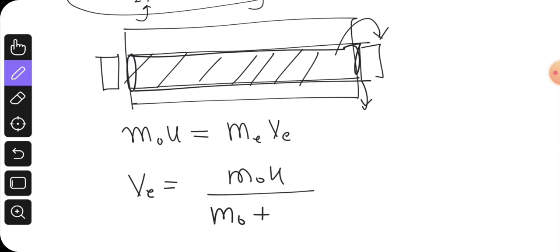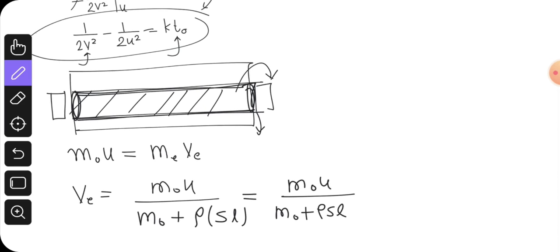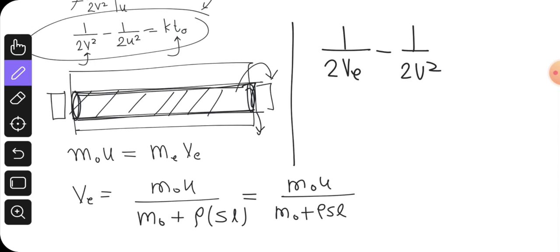It will be equal to the density of this cloud and this volume, right? This volume should be cross section area into length L. It comes out to be m naught u divided by m naught plus rho s L, the velocity of exit. So we get the velocity of exit. The equation is 1 by v exit minus 1 by u is equal to k t naught.